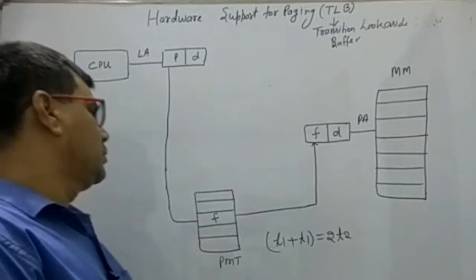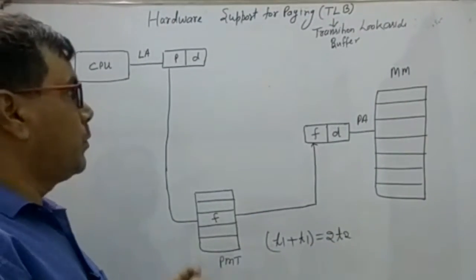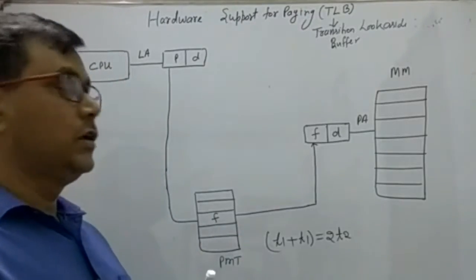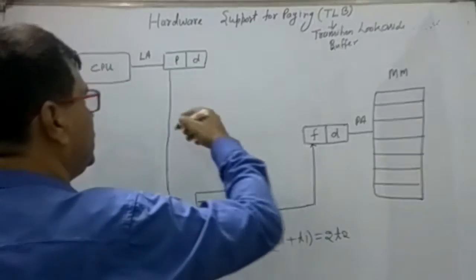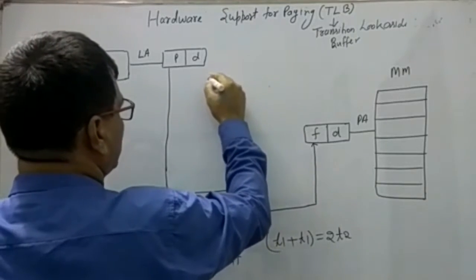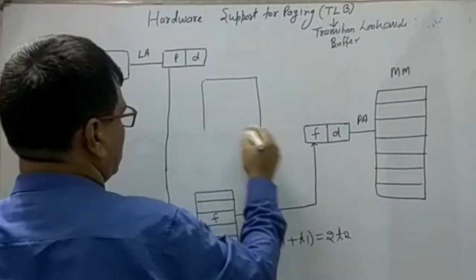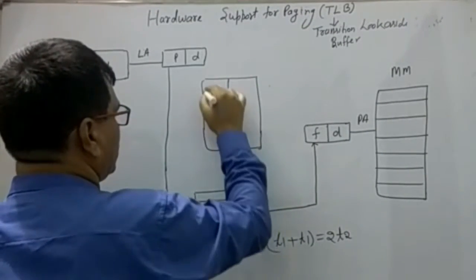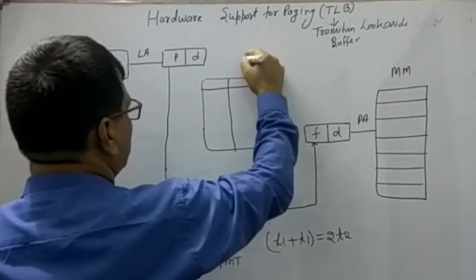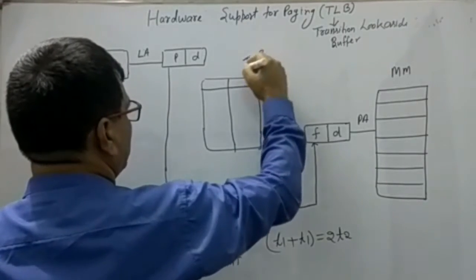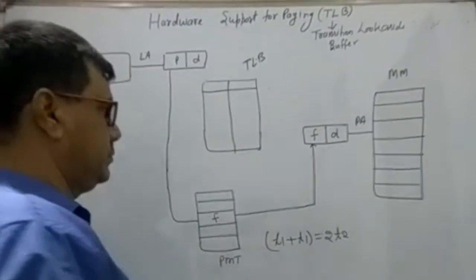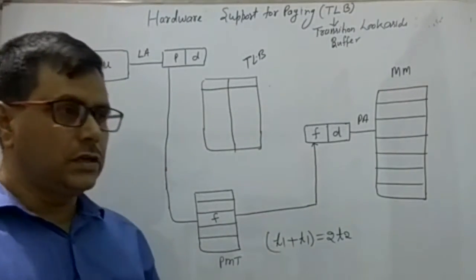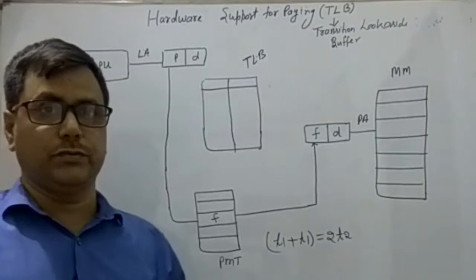The developers provided a solution: they used another faster associative memory known as the TLB, translation look-aside buffer. The property of this memory is that it is a faster associative memory.